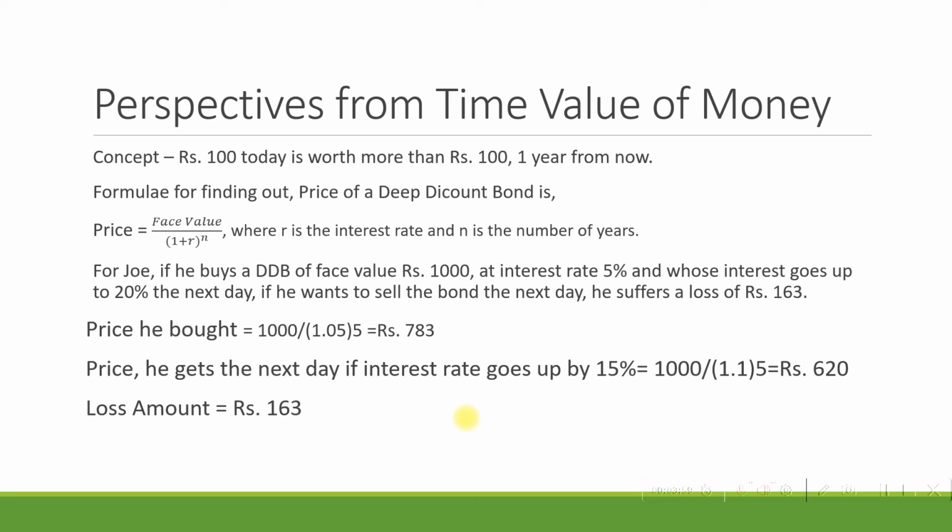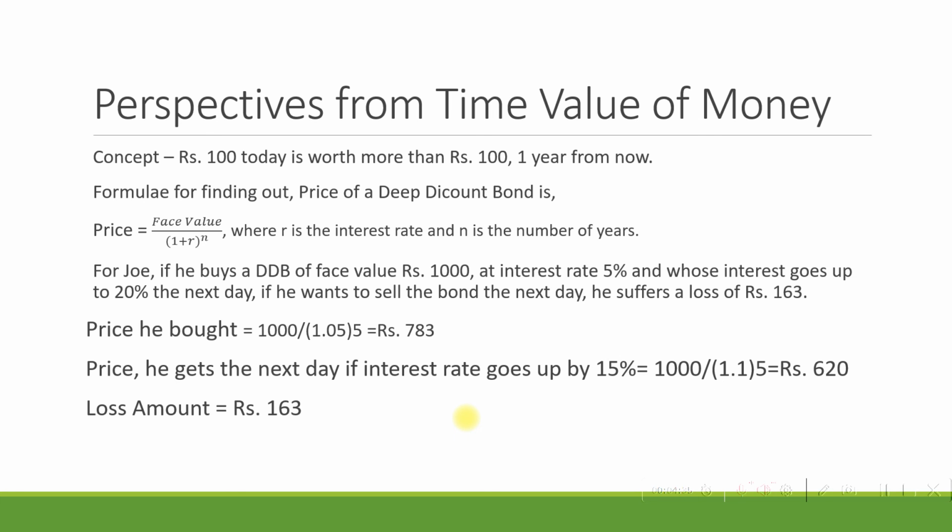That is the catch. So that is why there exists an interest rate risk in the case of a deep discount bond. Whenever the interest rate goes up, the price of the deep discount bond comes down. Also note that since a deep discount bond does not pay coupons, there is no reinvestment risk, which we have already told. Again, never forget the fact that deep discount bonds are actually issued by companies whose financial standing is a question mark, which means the company is not doing well financially.